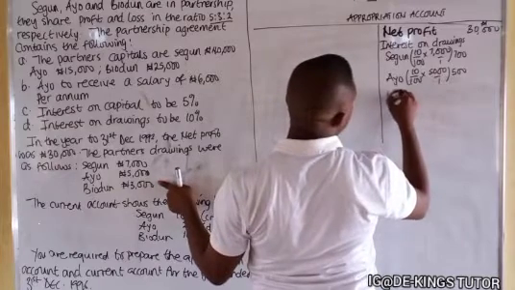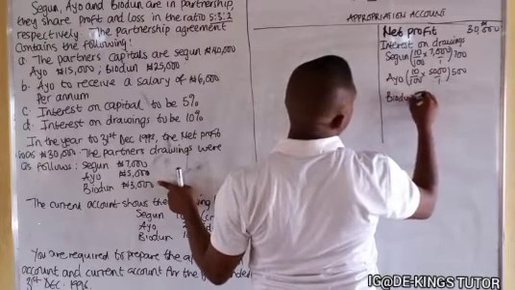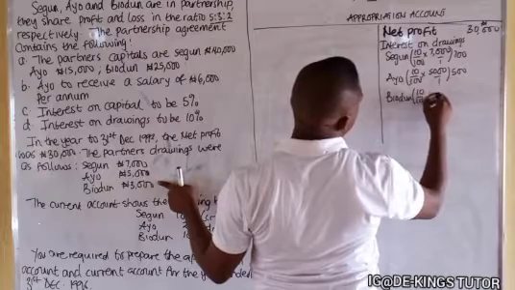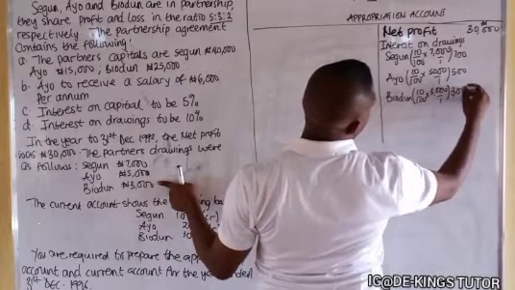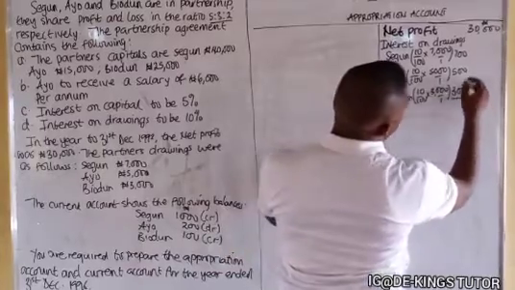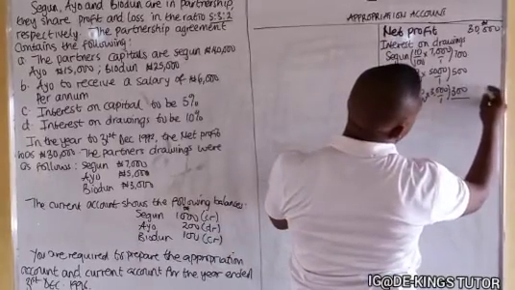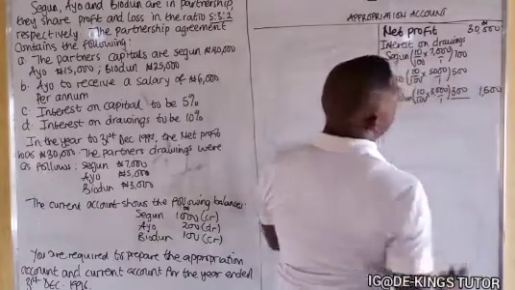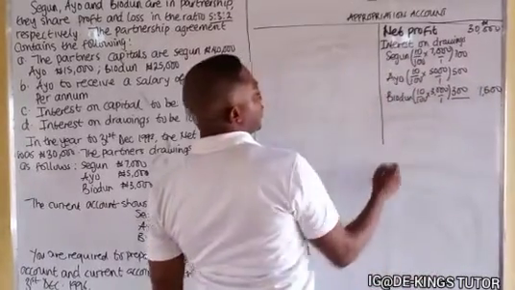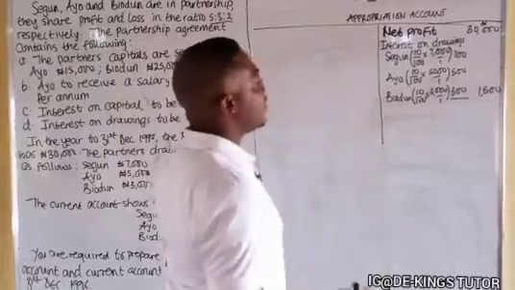And Biodu is 10% of 3,000, which is 300. So we have 1,500. So we'll come to this part.